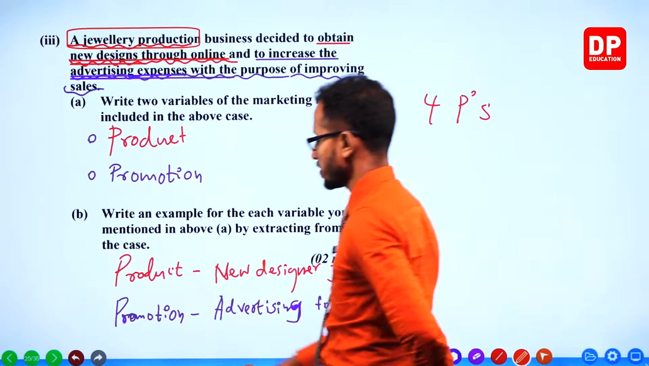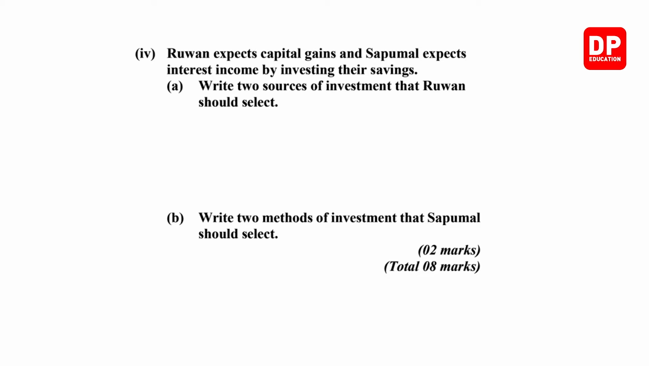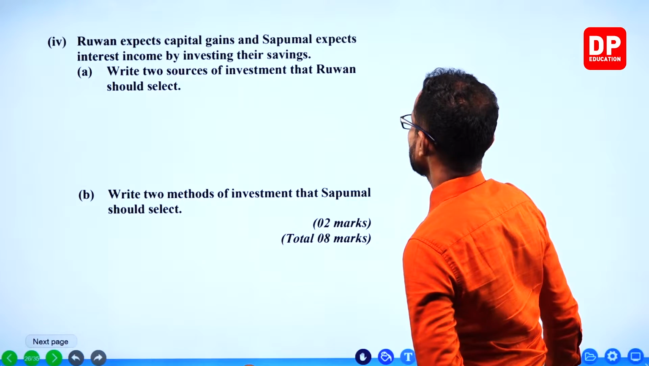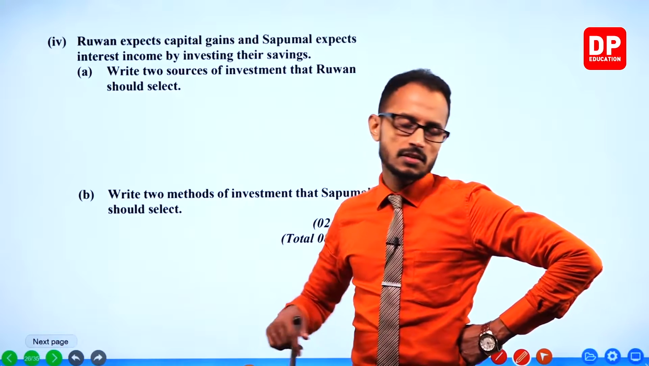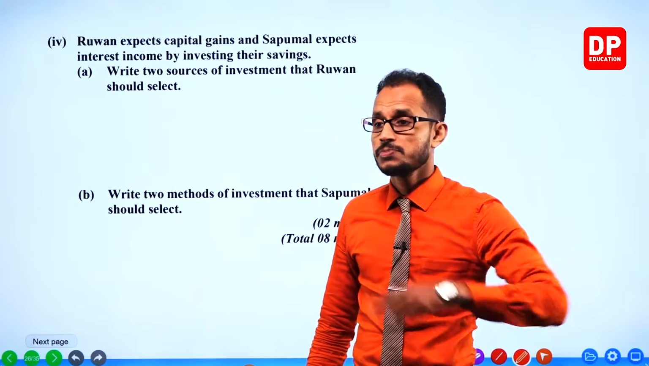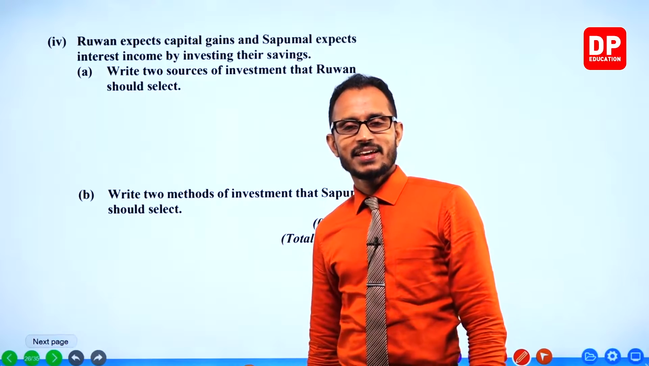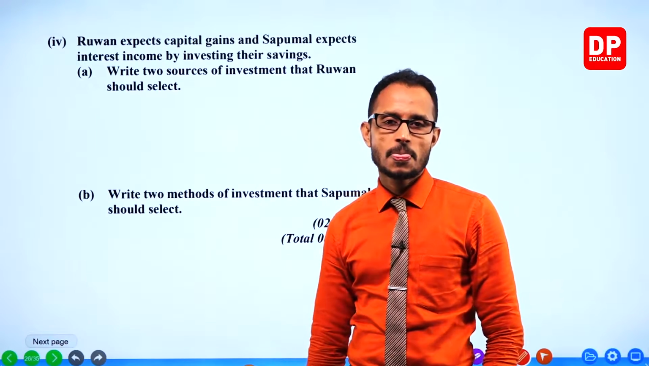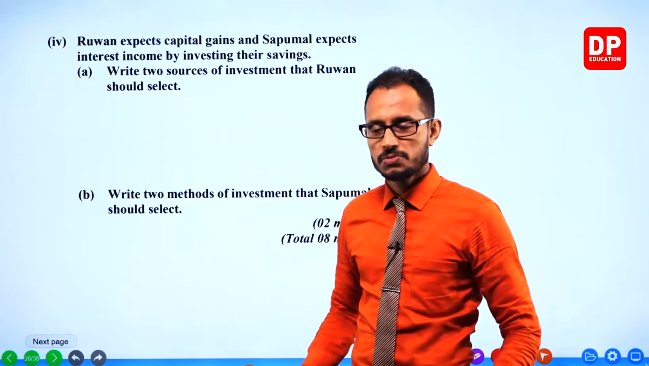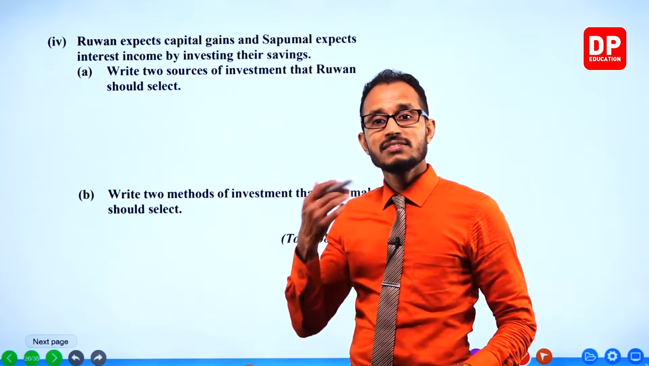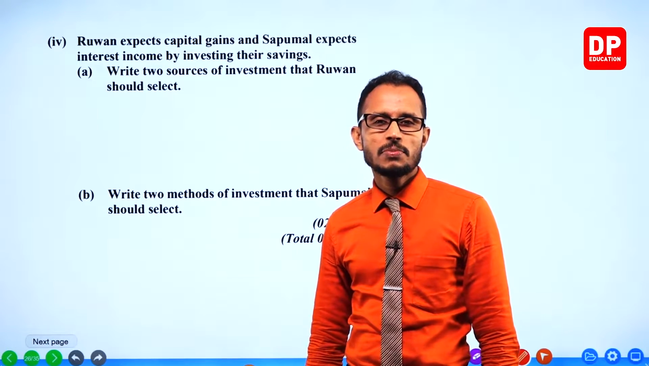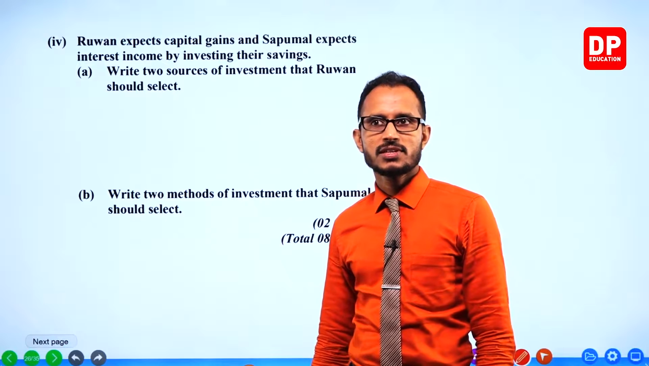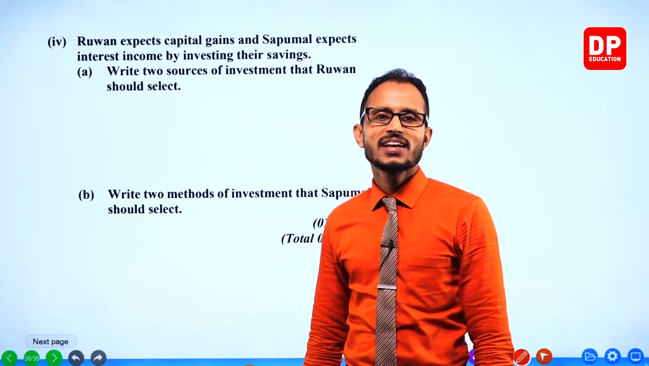Oh yeah, that's it. Ruan expects capital gains and Sapumal expects interest income by investing their savings. Ruan is a traditional guy. He's like wearing sarongs and chewing betel and spitting like this. Traditional people. I'm not disrespecting them. They're like village, wearing sarongs and always chewing betel. And traditional people, our Sri Lankan traditional people, villages.